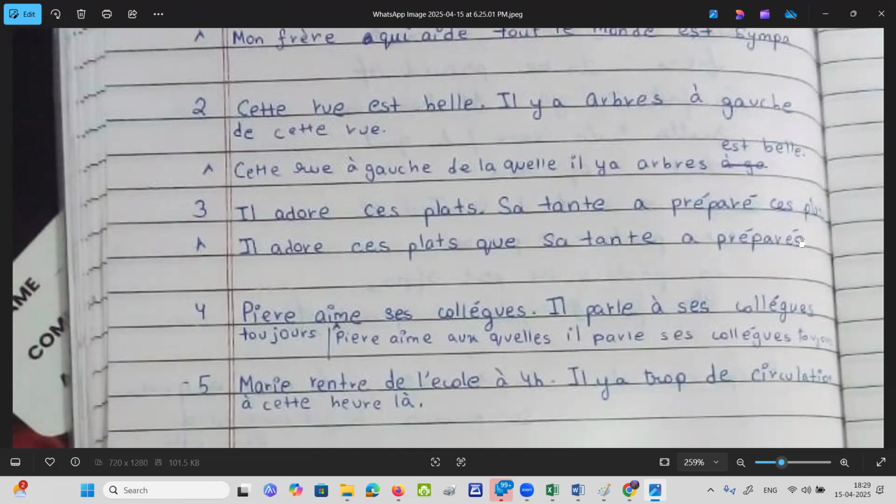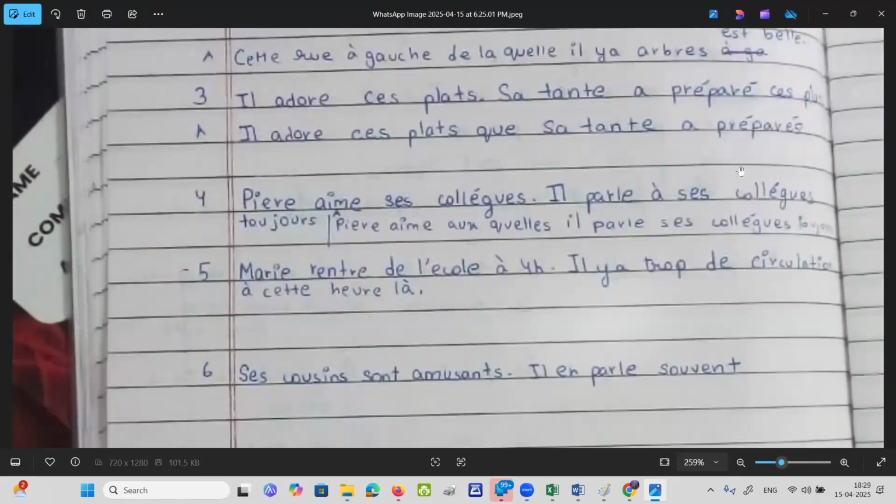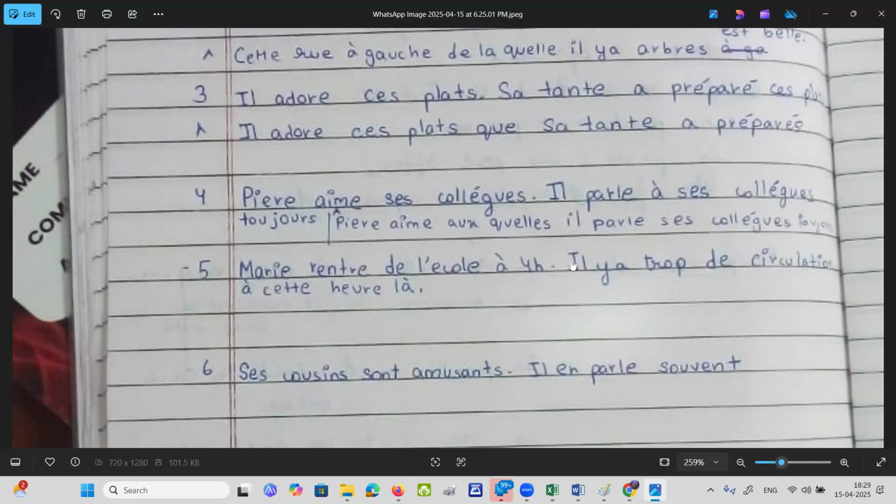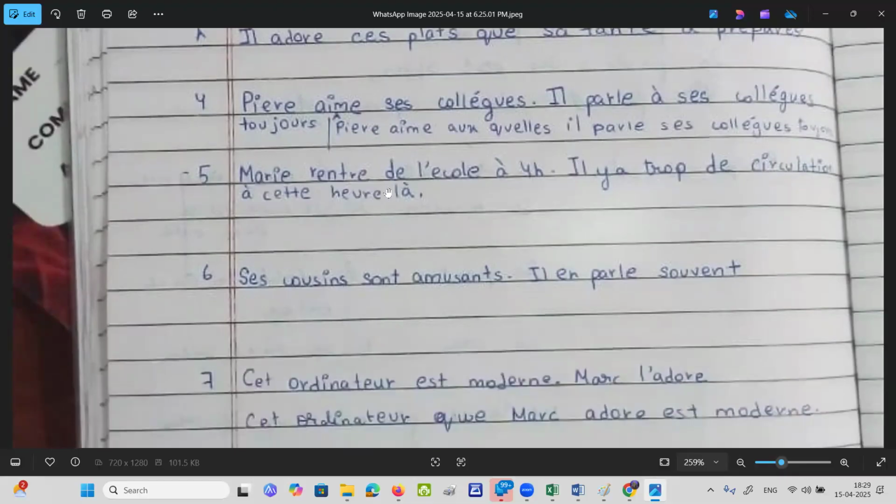So the dishes, you cut it off. And "a préparé" is like, you put the accord near the full stop. A préparé is passé composé, it will get an accord, an extra S. Now, Pierre likes his colleagues. He talks to his colleagues. So colleagues is feminine, so à lequel will become auxquelles. Got that?